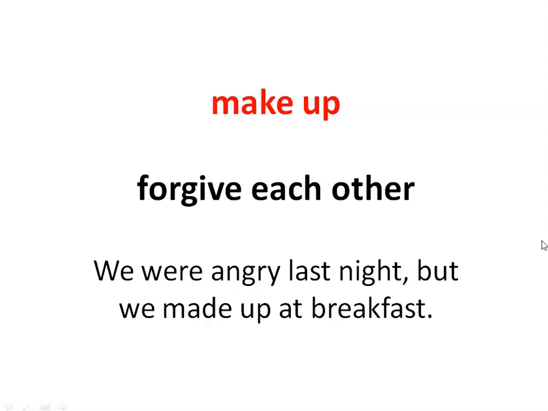Humans make all sorts of mistakes. So whenever we make mistakes, we need to try for reconciliation. That means we have to say sorry, that is, apologize. Then we have to mingle with our friends and family members as usual. So that is called make up. In this example, we were angry last night, so there was a heated argument, but we made up at breakfast. Later things cooled down, and now they have mingled together. They are happy. They excused each other.